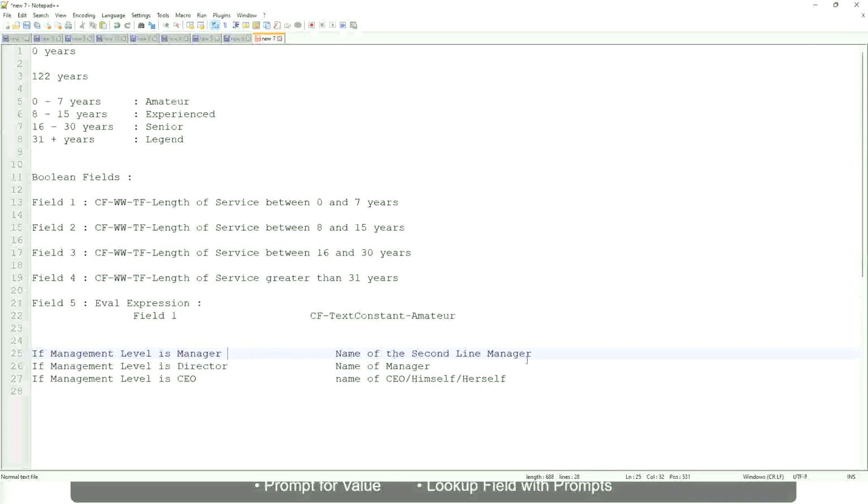Right. So you have to return something that is dynamic. That is stored in a field. Right, so you have to select that field. Manager's manager, level 02, etc. These are available fields. So you have to select those and not hard code something like this: amateur, senior, or legend. So in this case, evaluate expression is a better fit.